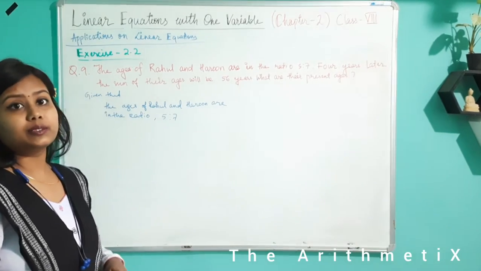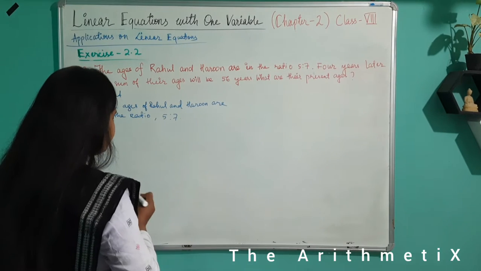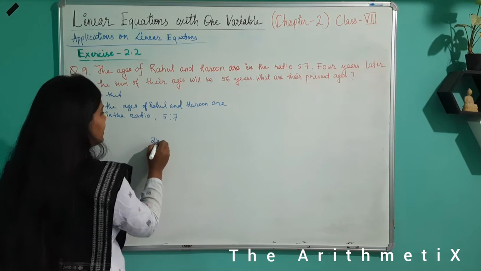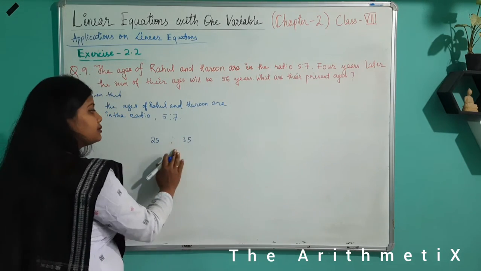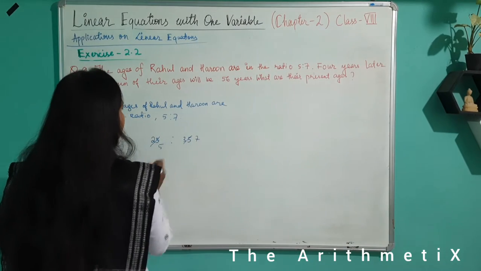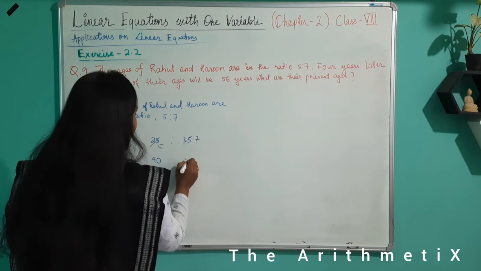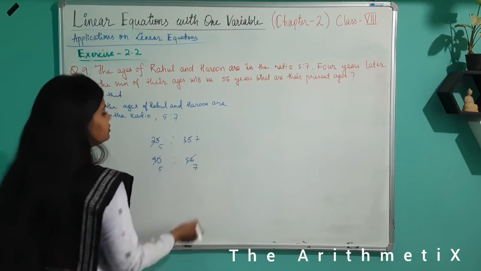Ratios are the simplified form of comparisons. Suppose I say 25:35. If you simplify it, it will be 5:7. Again 40 and 56. If you simplify it, it will also be 5:7.